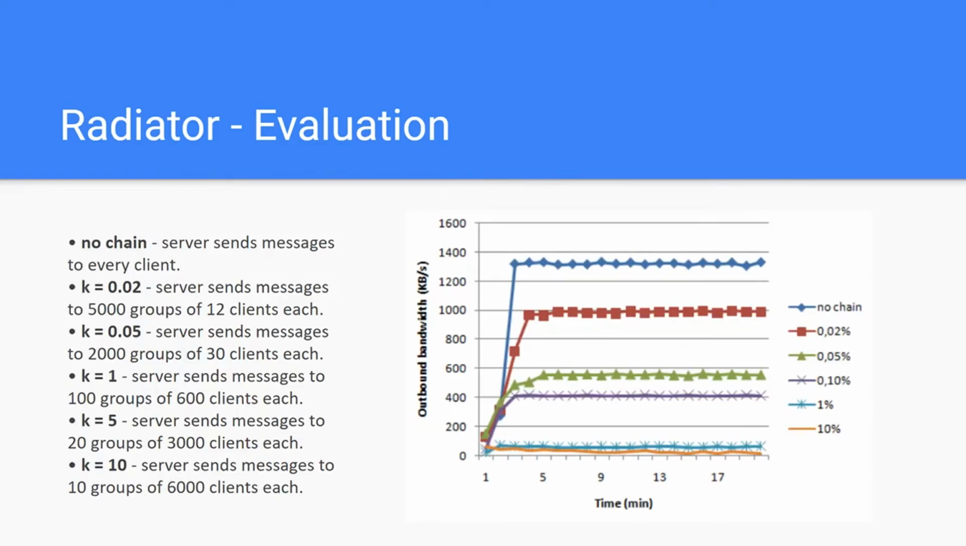Here we can see how the alternative propagation mechanism used by Radiator of having peer-to-peer clients propagate messages by chains can influence the outbound bandwidth. Looking at the graph to the right side of the slides, we can see that having bigger chains greatly reduces the outbound bandwidth. Bigger chains meaning bigger groups of peer-to-peer enabled clients chaining or propagating messages between them.